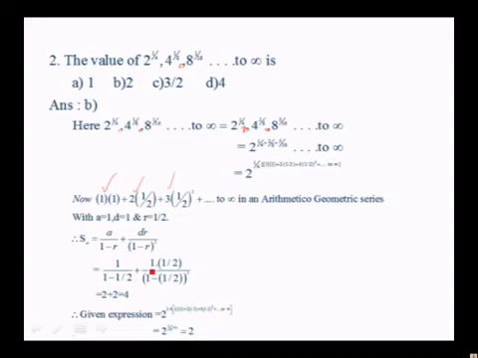This is also 2, so 4. So the given expression is 2 to the power of 1 by 4 into 4. That's equal to 2. So the answer is 2, the second option. So here you take 2 powers always. All of them are 2 powers.